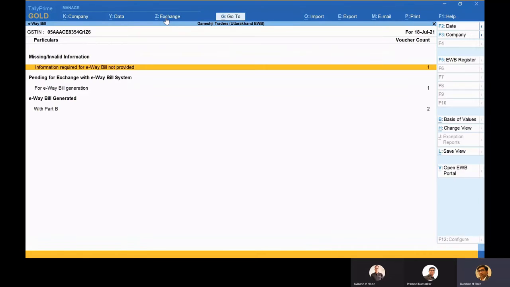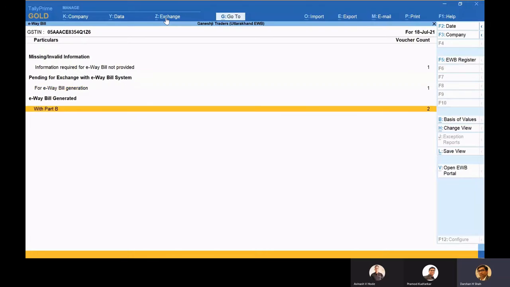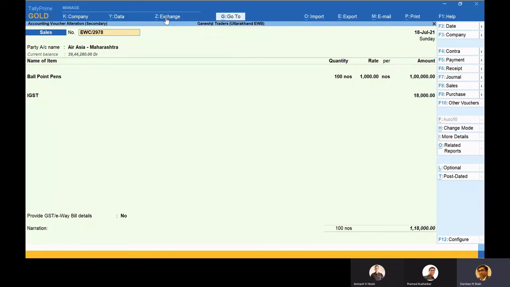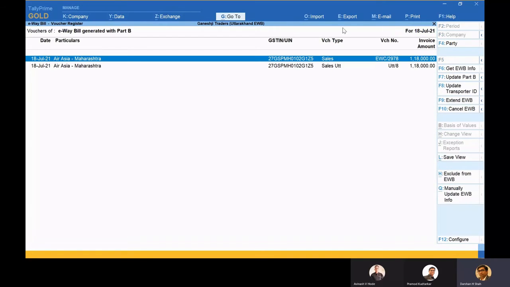Yeah, this question comes across because in the earlier versions of Tally that was not there. So let's say right now I am in generate. This was the transaction I had created. So I go back, I select this, and I have an option for cancellation. So there are different ways I can cancel it.